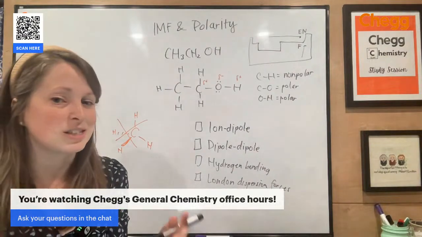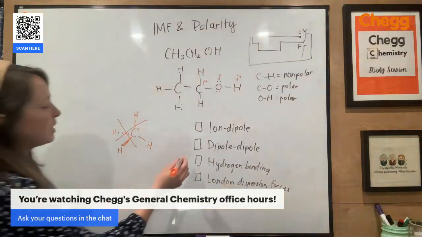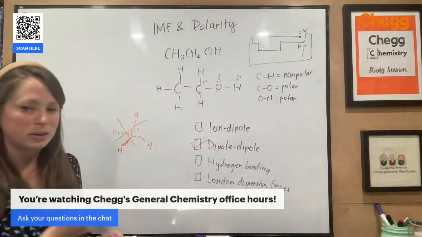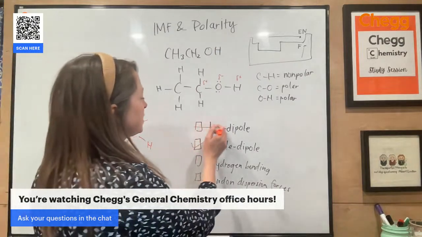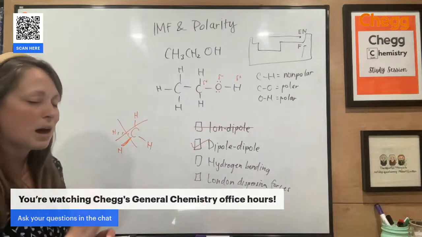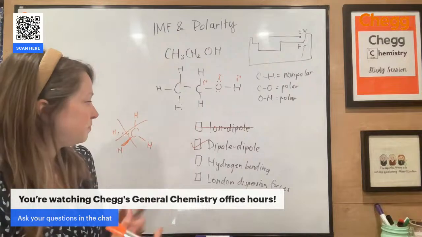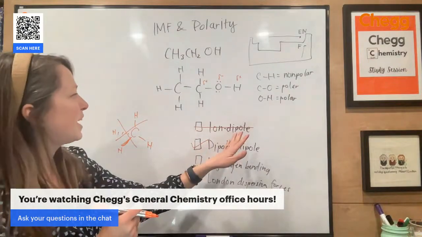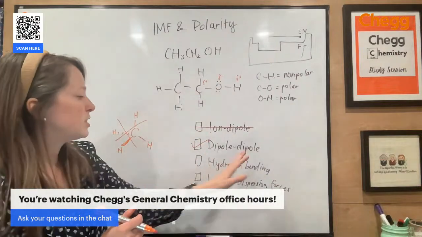So I know right away it's going to experience dipole-dipole interactions because it is a polar molecule. It is not going to experience ion-dipole interactions, though, because those only happen when you dissolve an ionic substance in a polar medium. I'm not dissolving an ionic substance. Ethanol is just a polar substance, so this is going to be dipole-dipole.